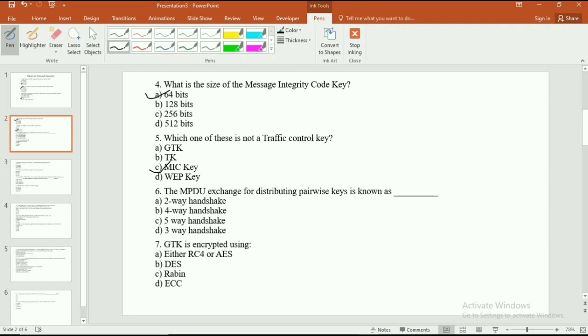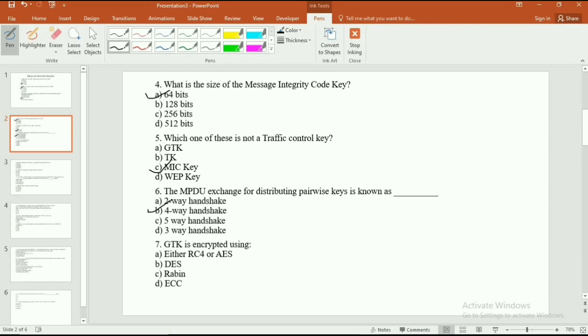So the sixth question is, the MPDU exchange for distributing the pairwise key is known as? Option A 2-way handshake, option B 4-way handshake, option C 5-way handshake, and option D 3-way handshake. Now the correct answer is option B 4-way handshake.